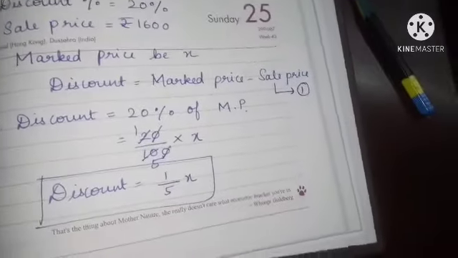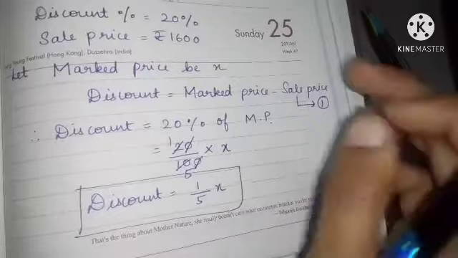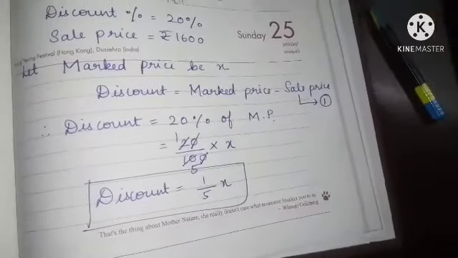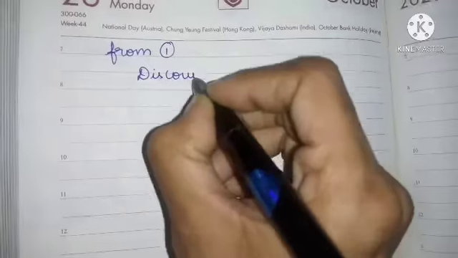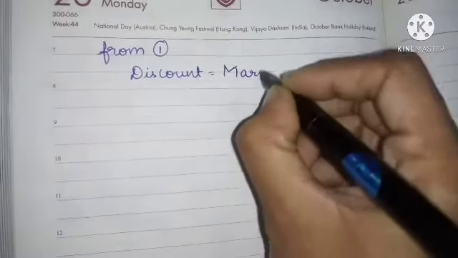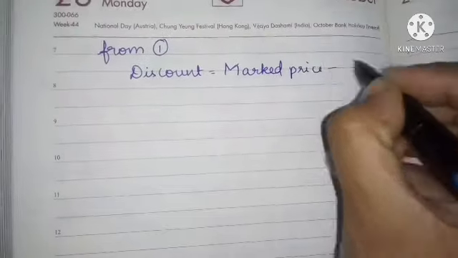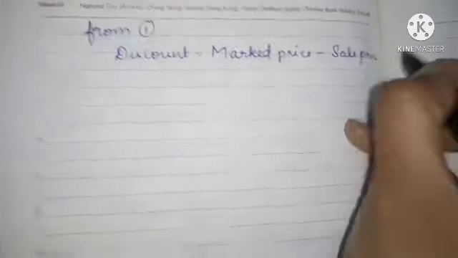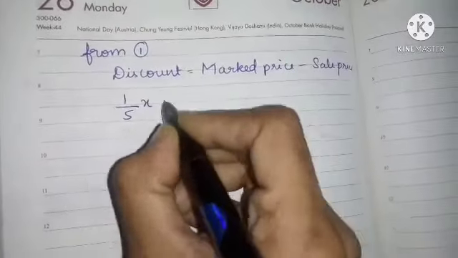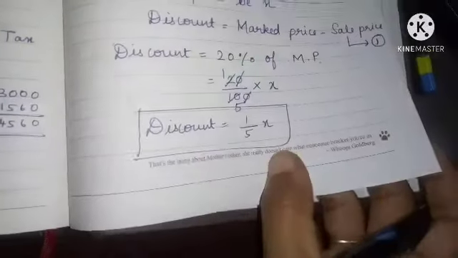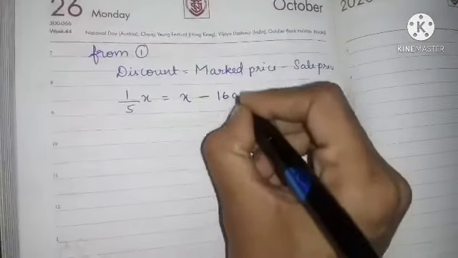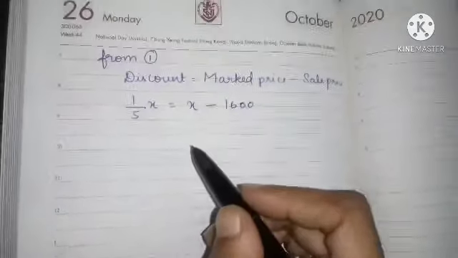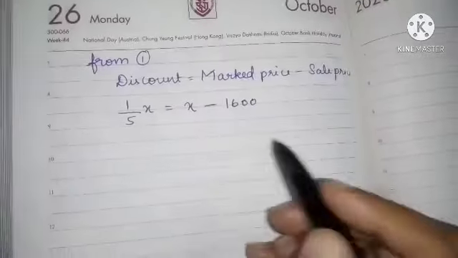I am taking that as equation 1. So we can substitute it directly into this. Discount is equal to marked price minus sale price. What is the discount? 1 by 5x, correct? Discount is nothing but 1 by 5x. What is the marked price? X. Minus what is the sale price? 1600. So I told you we have to segregate all the x together.